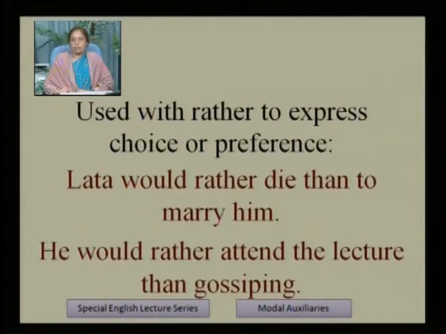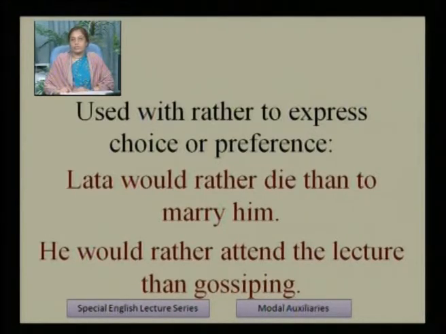So here, Lata would rather die than to marry him. Here preference is given to die than to marry. So Lata would give preference to death than to marry him. In these types of sentences, would is used with rather. He would rather attend the lecture than gossiping. Here would rather is used, and preference is given to the lecture than gossiping.